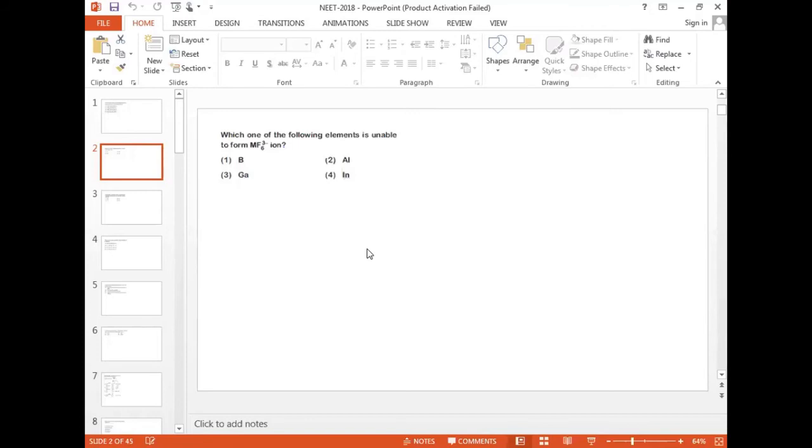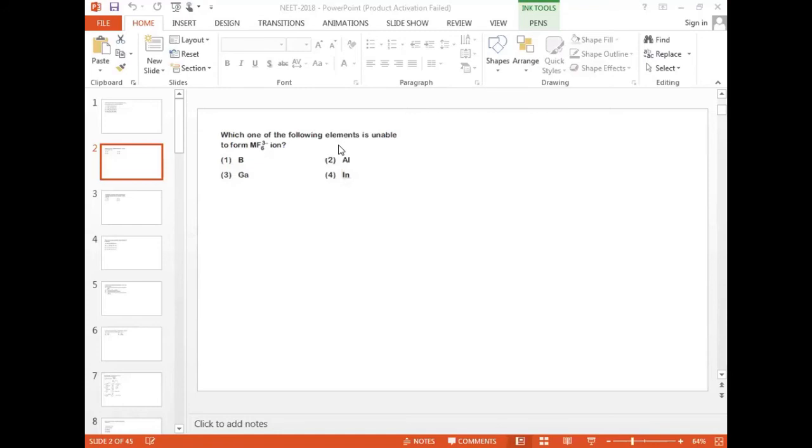Which one is unable to form the MF6 3- ion? Any idea to anyone? Say yes or no. Indium, sir. Purnima, you only said yesterday correctly. Again you are coming with Boron. Very good. Excellent. Boron is the right answer.